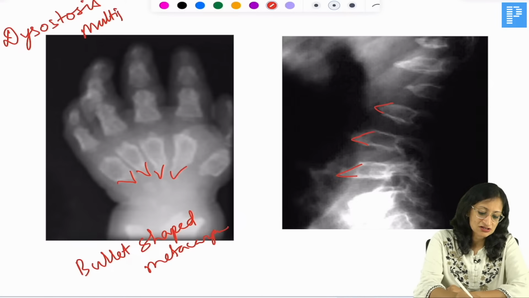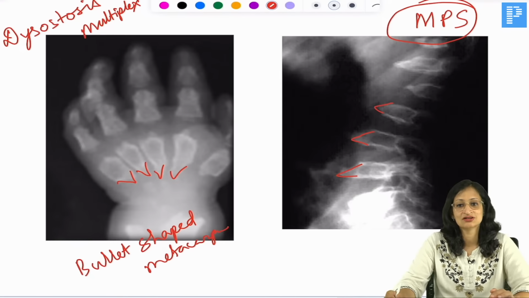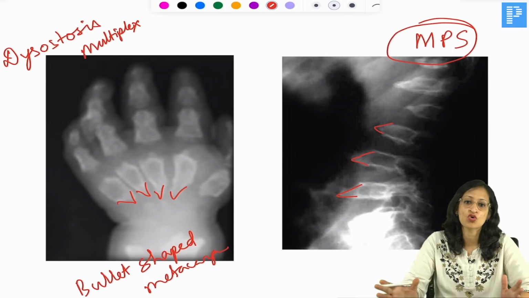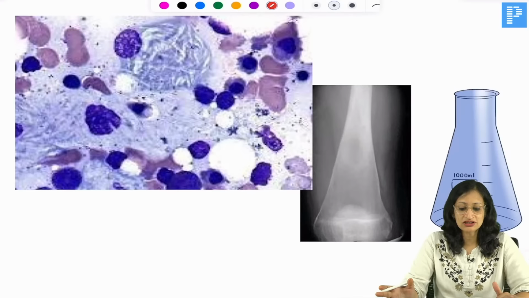Dysostosis multiplex, which are again features of mucopolysaccharidosis. Okay, yes, in addition you can get J-shaped sella, you can get O-shaped ribs and so on. Okay, what do you see here?